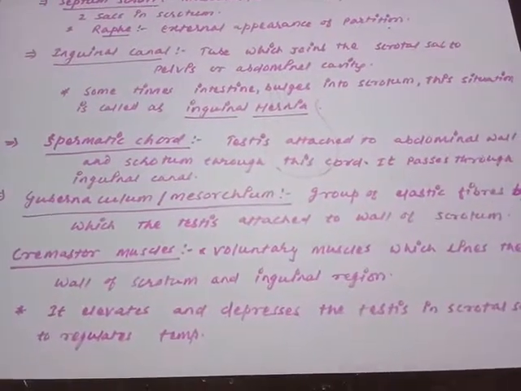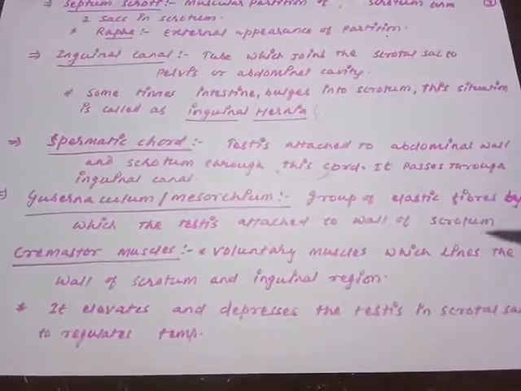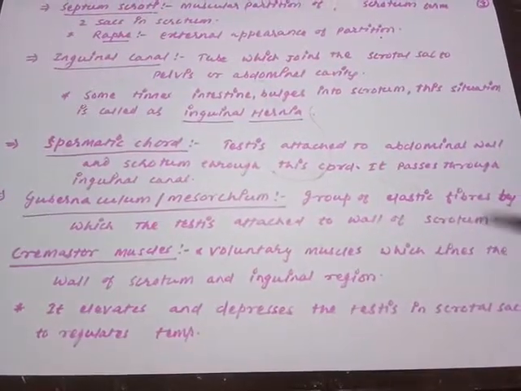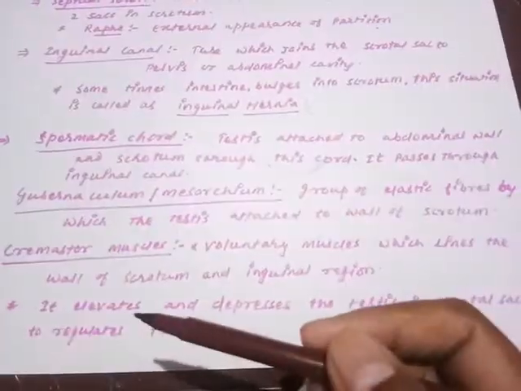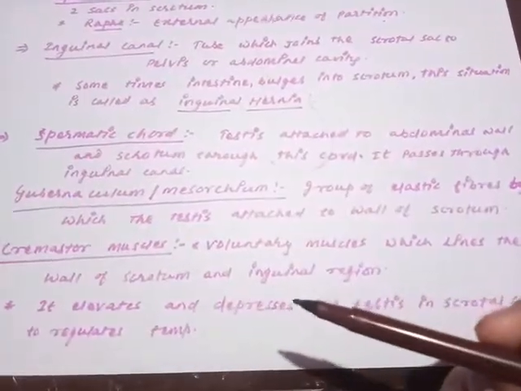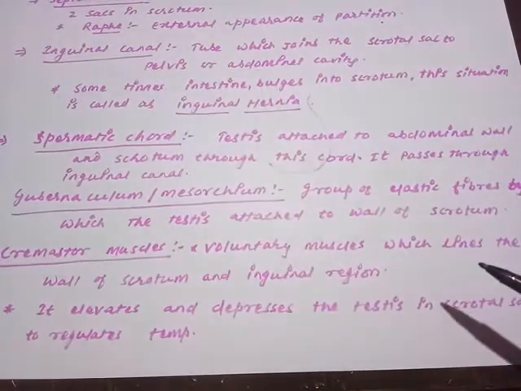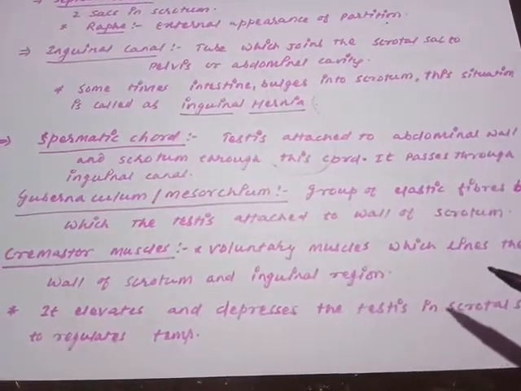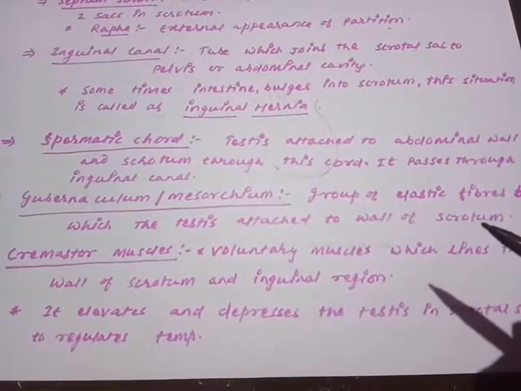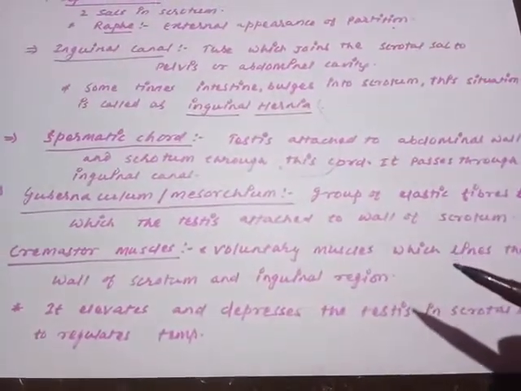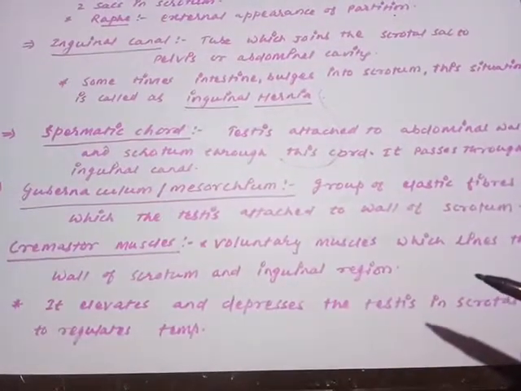So this is the voluntary muscle which lines the complete wall of the scrotum and the inguinal region of the scrotum. Are you getting my point? Cremaster muscle is a kind of voluntary muscle which lines the wall of the scrotum. Where the dartos muscle is, near it there will be the cremaster muscle which runs alongside the testis, and it will cover or line the inguinal region of the scrotum also.